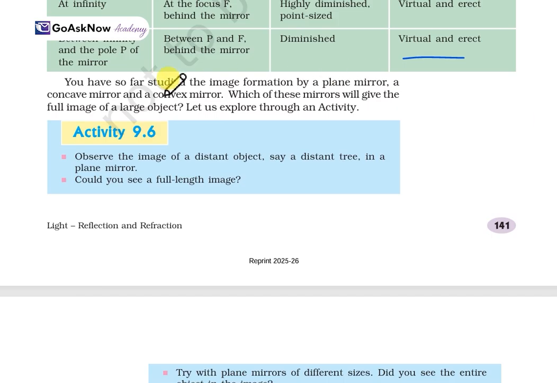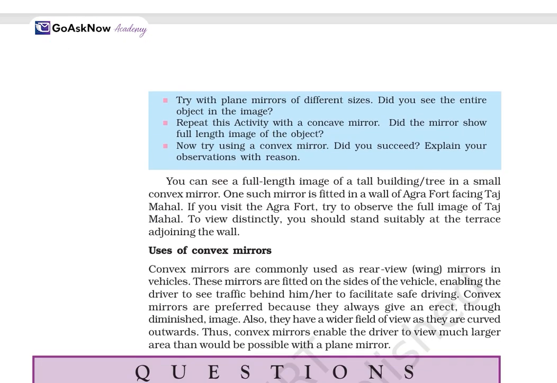Now you have studied the image formation by the plane mirror, the concave mirror and the convex mirror. Which of these mirrors form larger images? You will have to explore with the help of this activity.